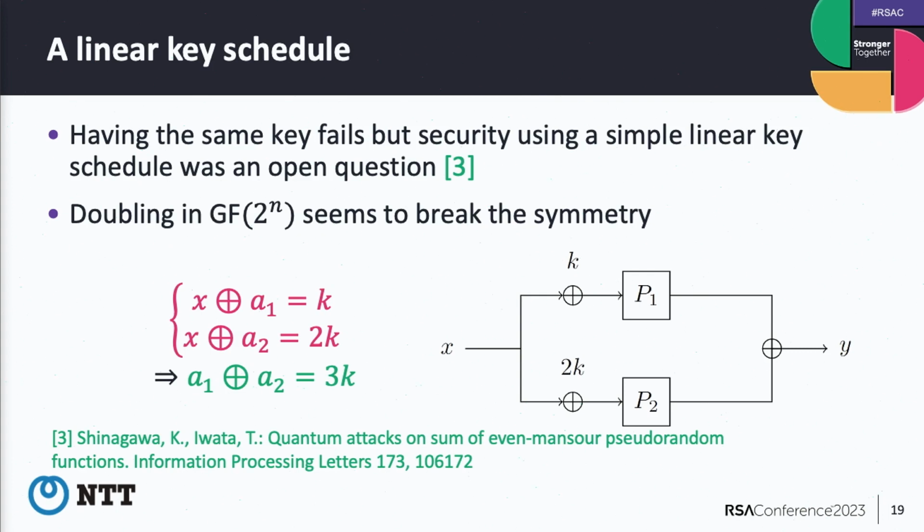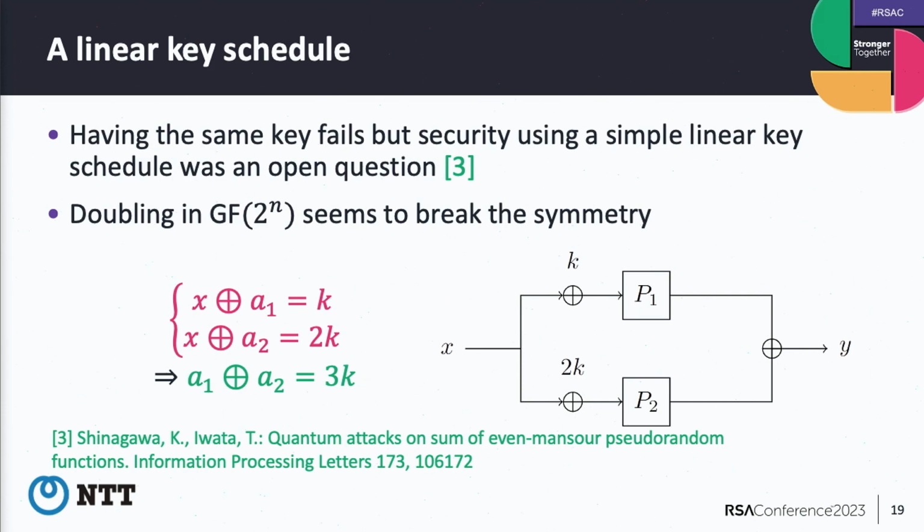Again, we want to simplify these constructions. We proved that if we use independent keys, this construction is secure up to 2 to the 2n over 3 queries. But we want to simplify further.